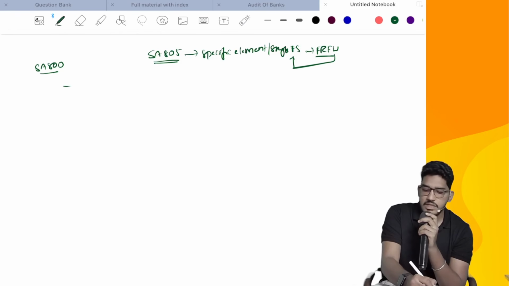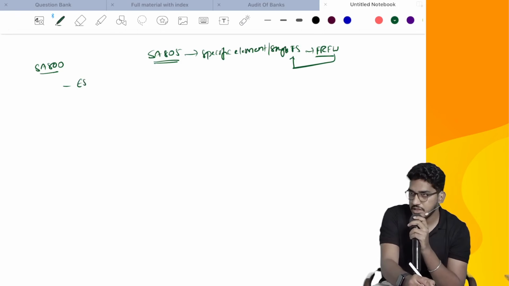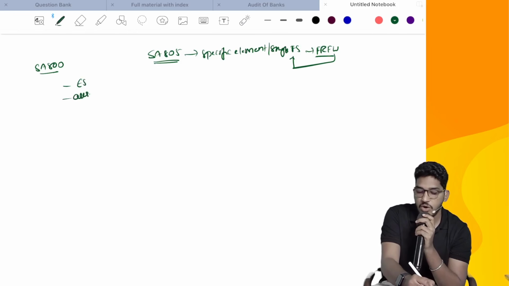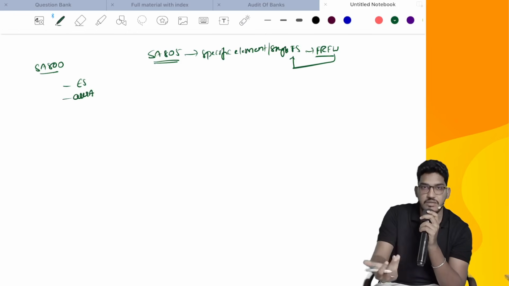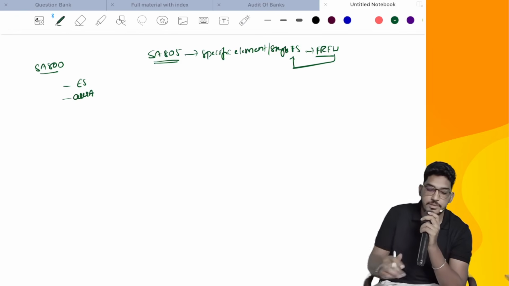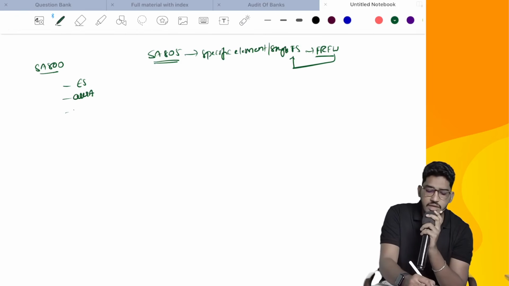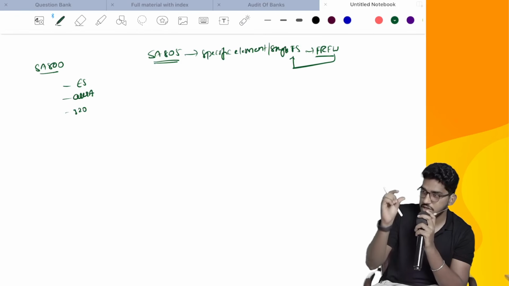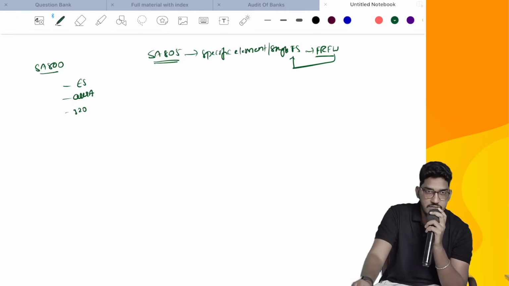Then, when it comes to acceptance and performance of the audit, all those things will remain the same. We will comply with ethical requirements. We will also try to comply with all standards on audit, unless they are irrelevant or the conditions are not present. And we will also decide the materiality. Generally the materiality is decided for a specific element or single financial statement.